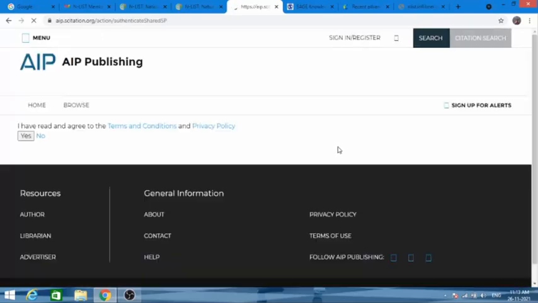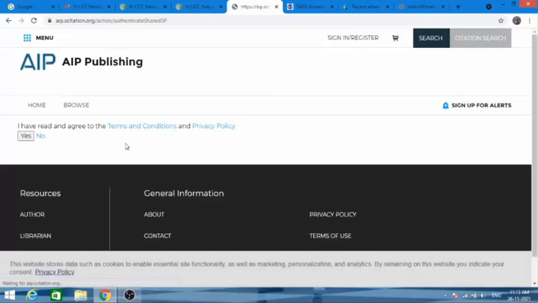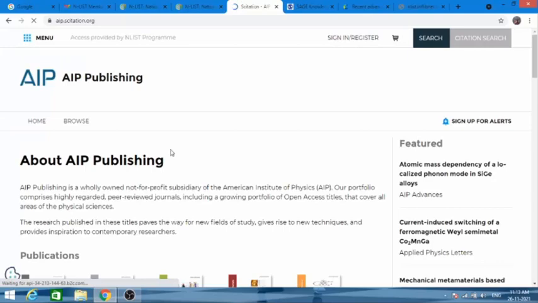Since we were out of that website for a long time, they have asked us to put the username and password again. So when I put the username and password again, I have been given access to this site. Now look here, access provided by this program, and I can access AIP Publishing.